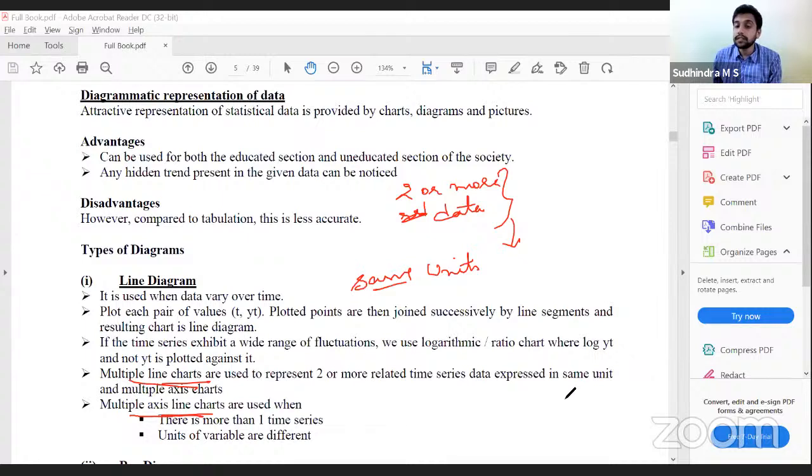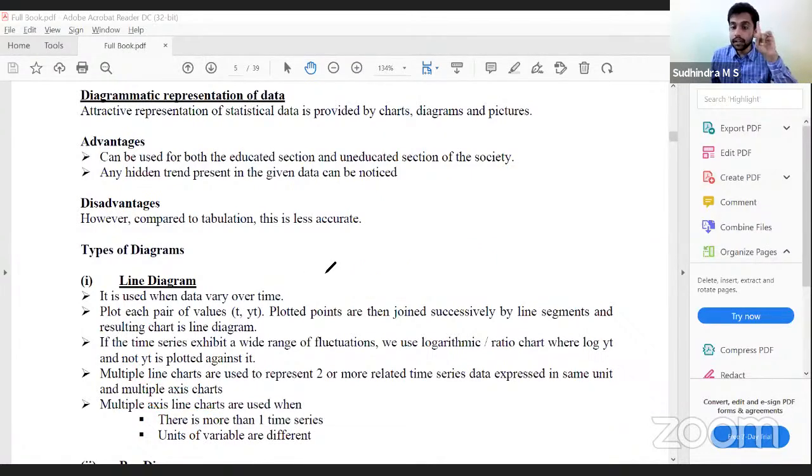They should be expressed in the same units. Only then can we go with multiple line charts. If they are of two different units, we use multiple axis line charts. So it is simple to remember: multiple line charts, two data, single unit. Multiple axis line charts, two data, multiple, different units.